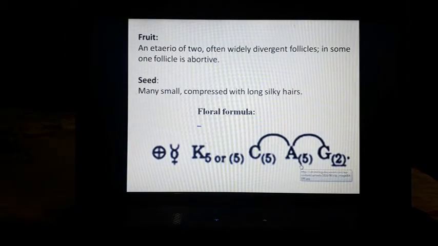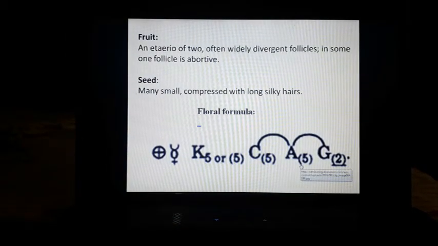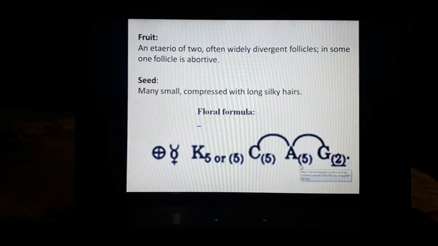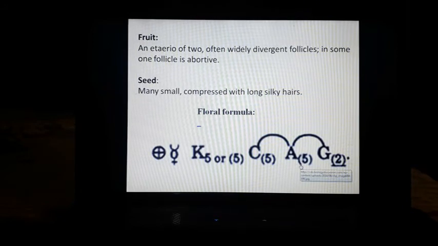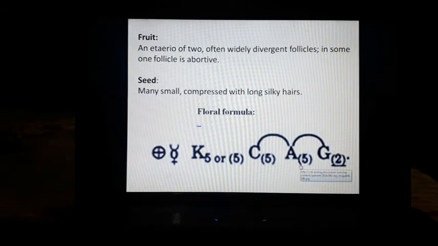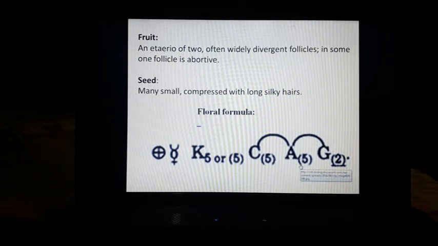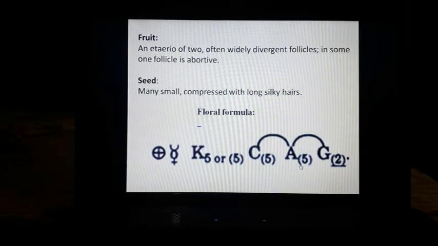Then fruit is a pair of often widely divergent follicles. In some, one follicle is abortive. Seeds are many, small, compressed with long silky hairs. You can easily see that in the summers the seeds are dispersed by the wind with the help of these silky